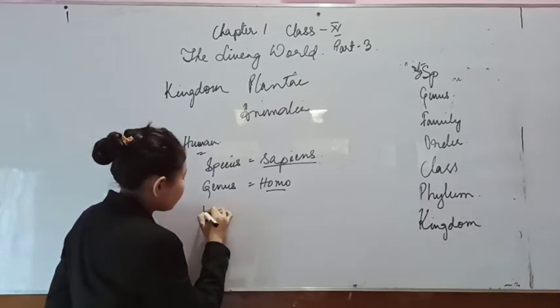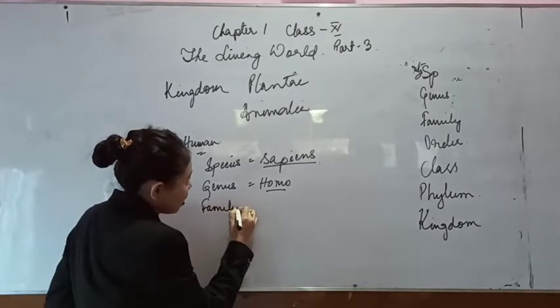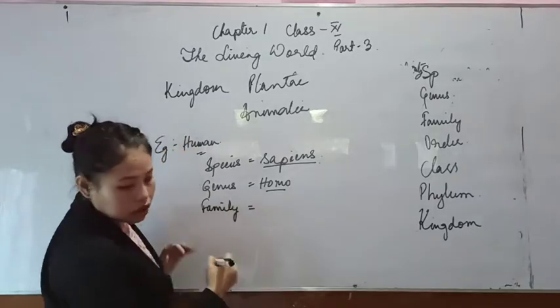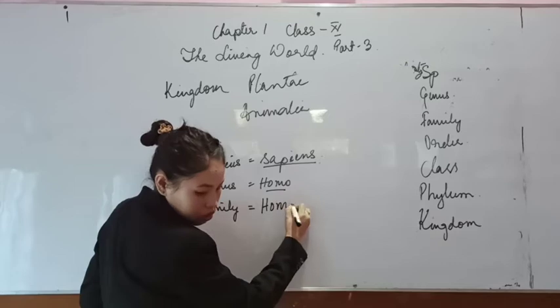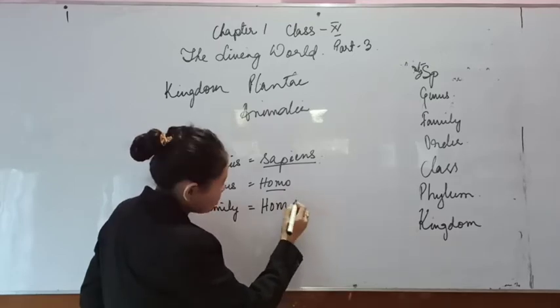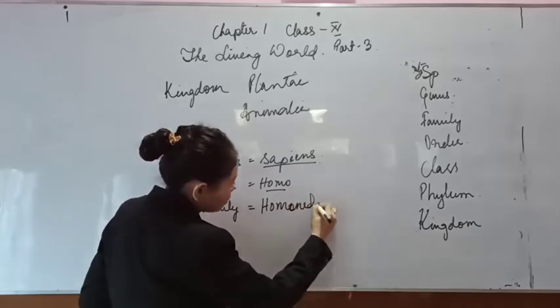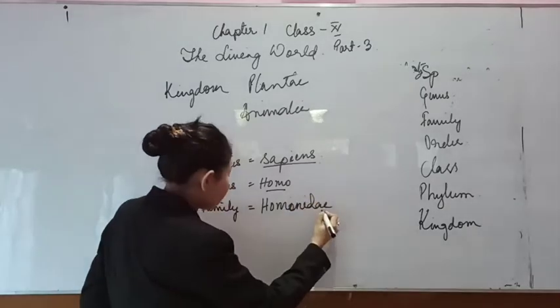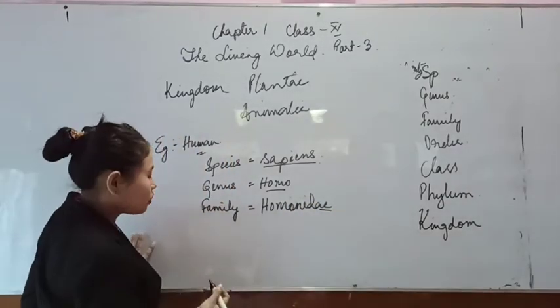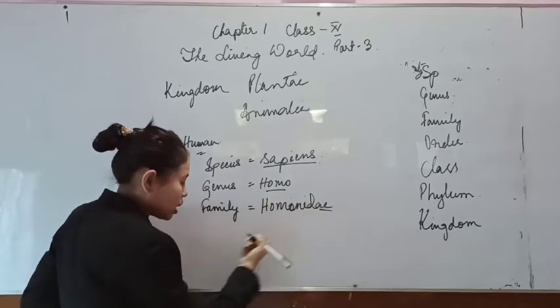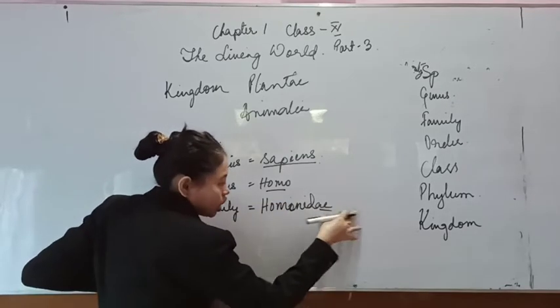And then family. What is the family? You belong to the family Hominidae. I have already told you for family, please look at the last two letters of the word, that is AE. A family name will always have AE at the end.